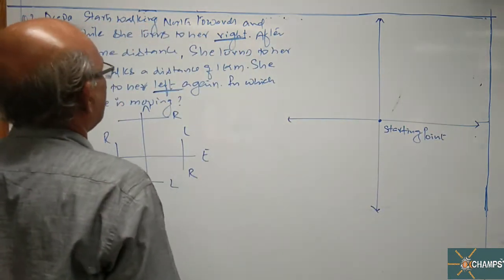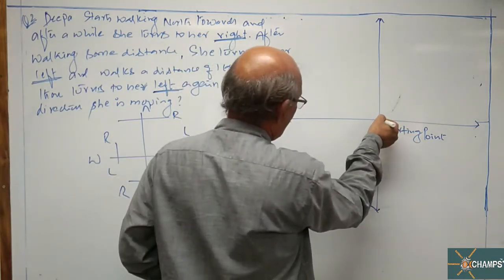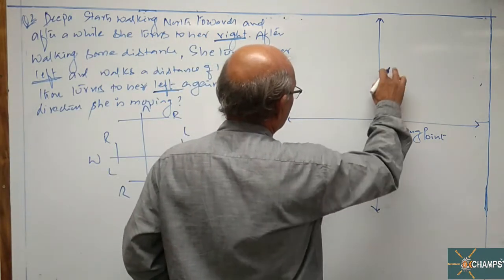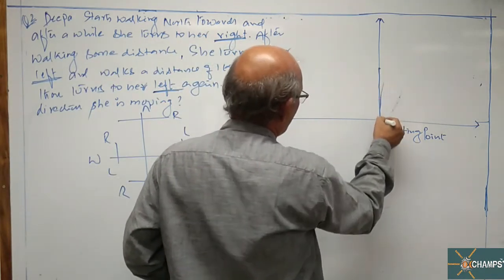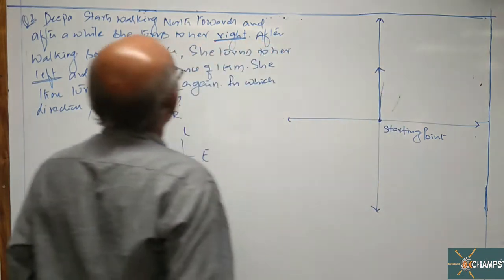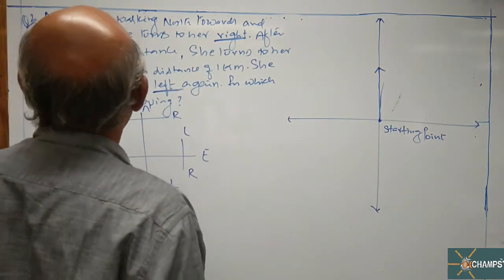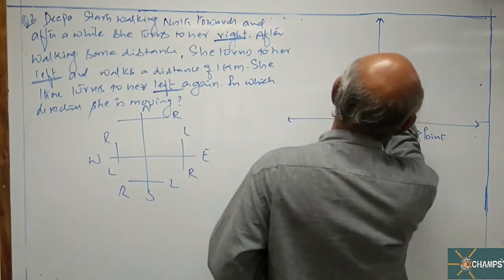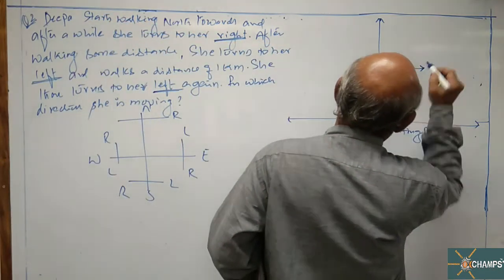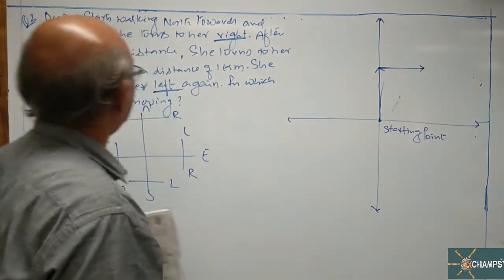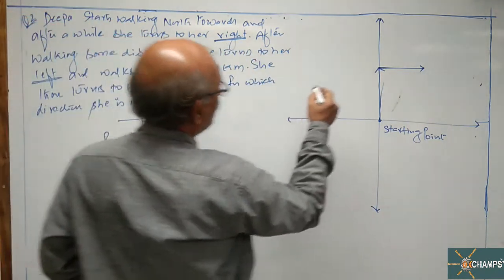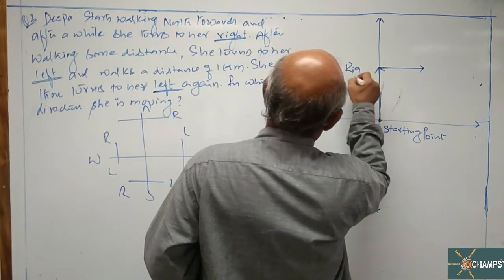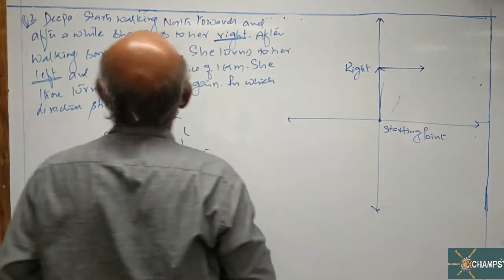Deepa starts walking north, and after a while she turns to her right. Right hand side of north is east. So the first right turn is over.